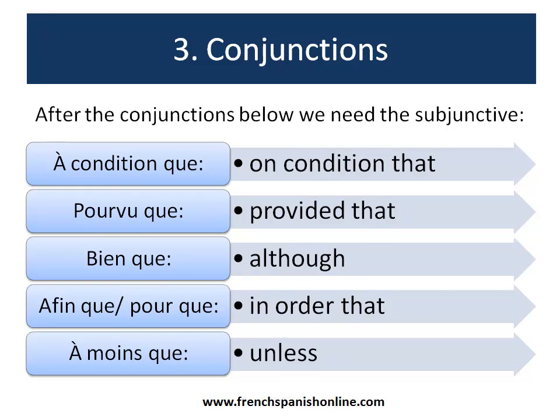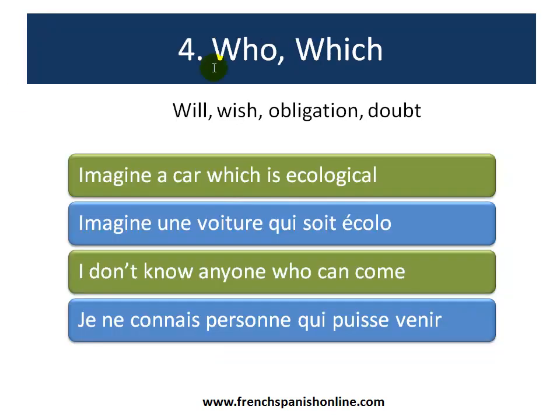So now let's see other examples using the words who or which instead of that. They follow the same rule: will, wish, obligation, doubt. So let's take two examples here. Imagine a car which is ecological. Imagine une voiture qui soit écolo. I don't know anyone who can come. Je ne connais personne qui puisse venir. So we have here qui, but it is followed by the subjunctive mood.